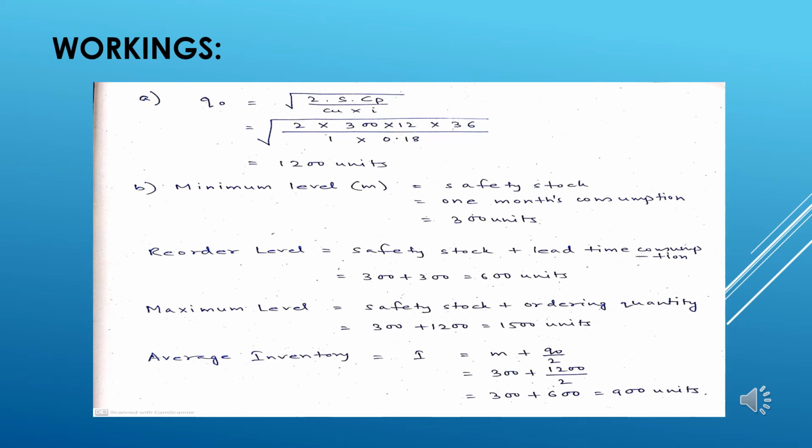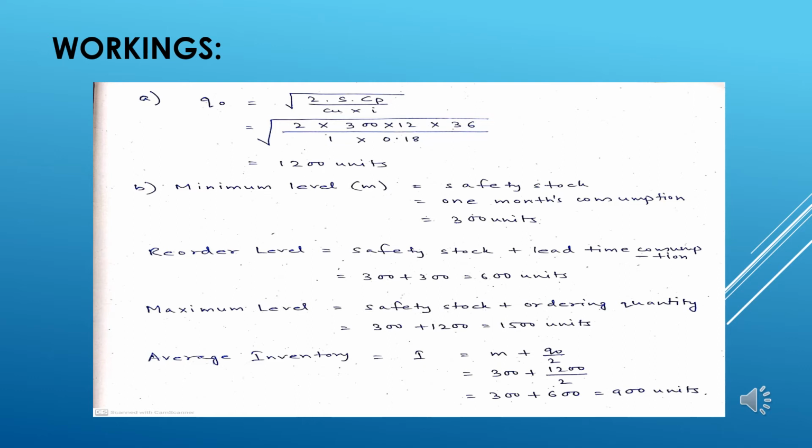The maximum level should be the calculation of safety stock, which is 300, plus the EOQ ordering quantity, and previously we have calculated the economic ordering quantity to be 1200, so we are talking about 1500 units.